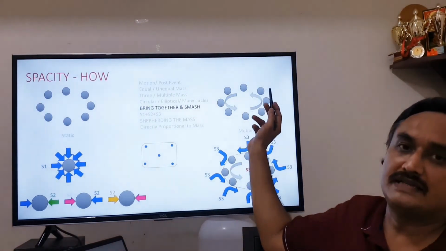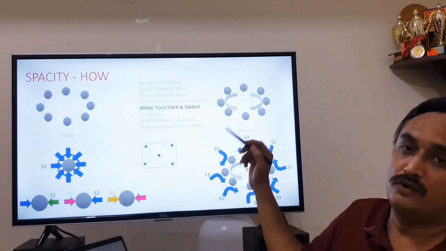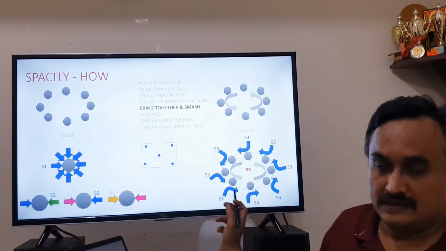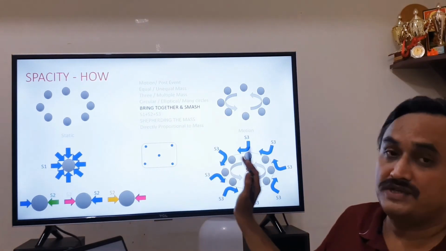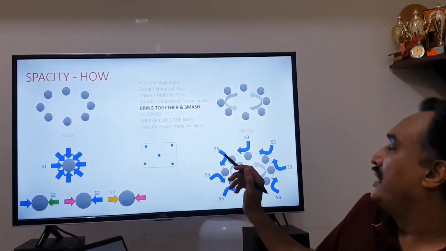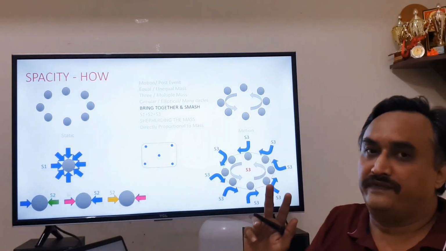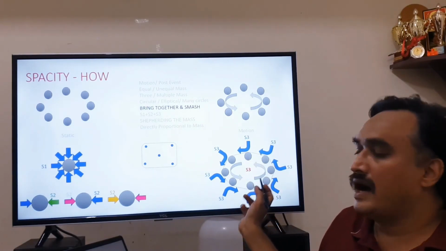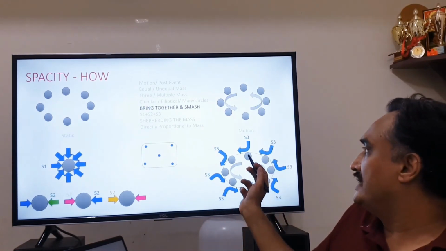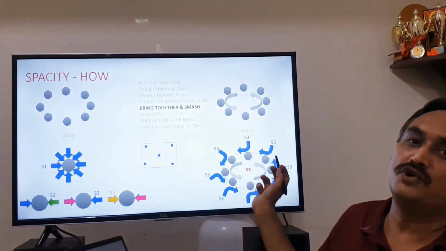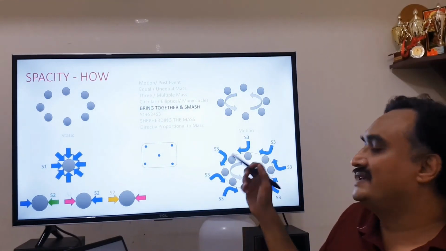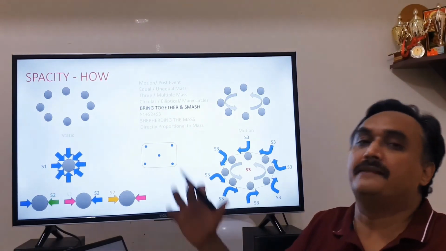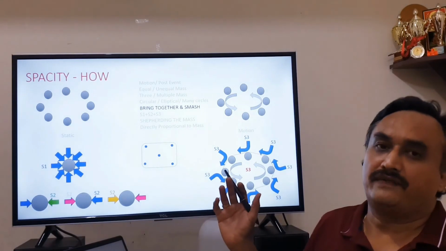There are 2 ways the spacity, the S3, could act. Of course, S1 and S2 are acting, they are there. We are now just studying S3. Now, S3 could act in 2 different directions: one, along the masses or against the masses. You will realize when it is acting against the motion of the masses, spacity would be helping them to move away from the system.